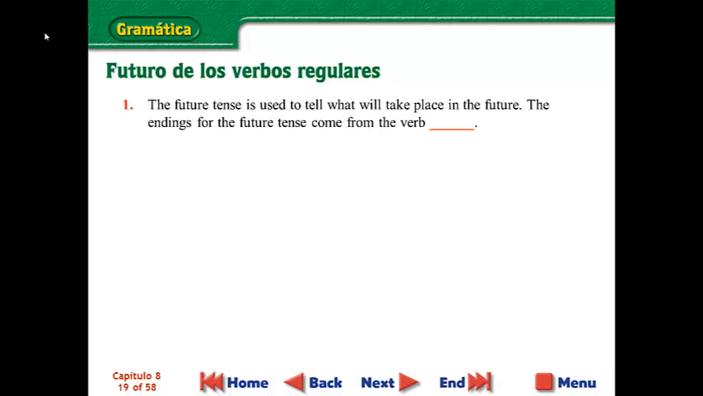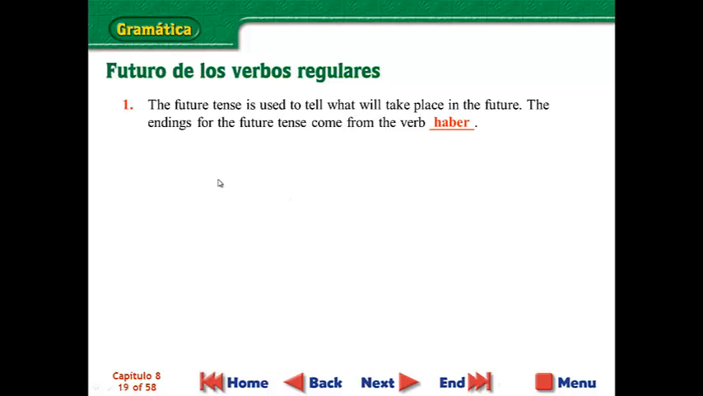Futuro de los verbos regulares. That's what you can title these notes. This is the future tense, which is used to tell what will take place in the future. The endings come from a verb that we've studied recently, the verb haber. In English, we typically just add the word will in front of the verb, just like in this presentation. Will take place. That's how we form the future.